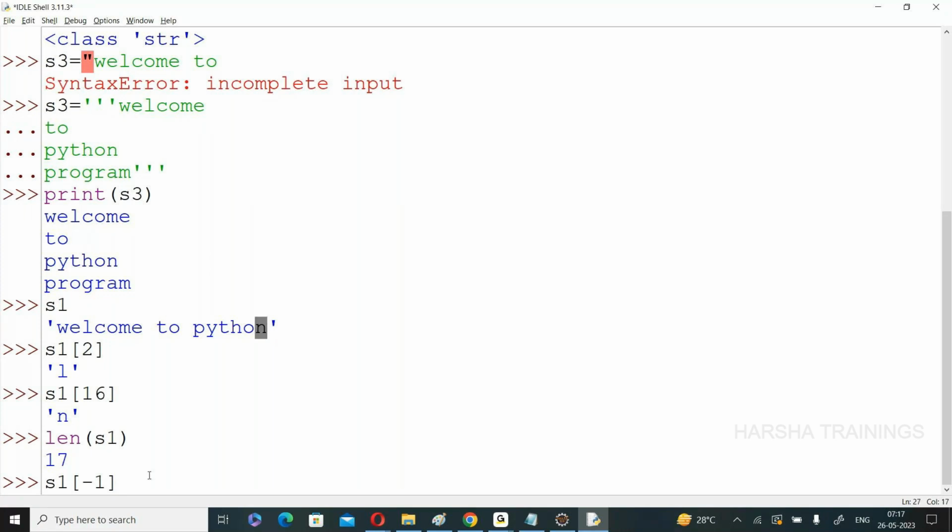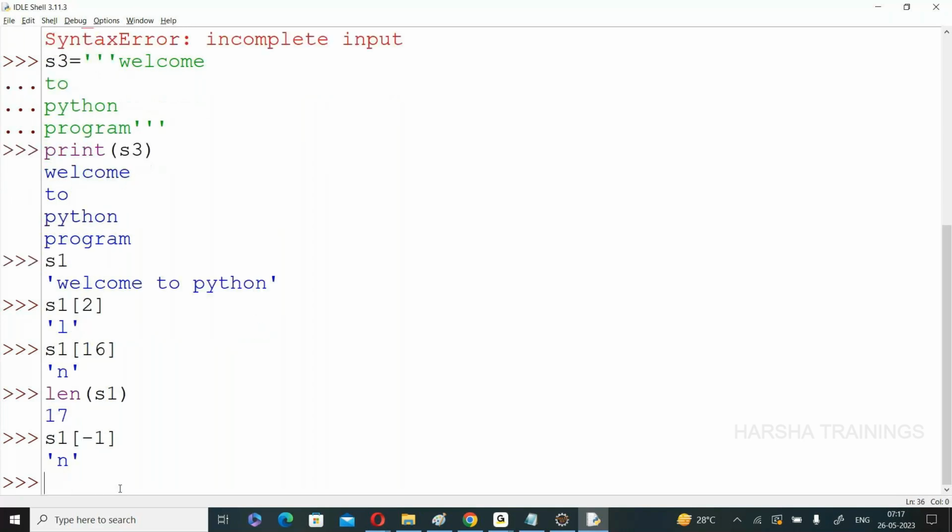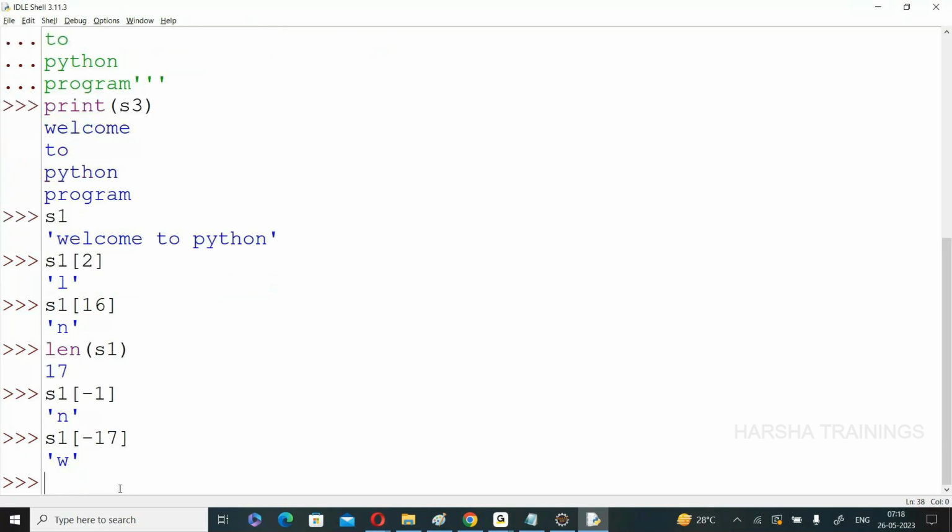Sir, positive means I generally consider 0 in the positive, so it is not possible to place 0 in the negative also. Yes or no? If both are 0, it is difficult to extract from the starting and ending. See, S1 of -1 is equal to N. S1 of -17, the last character, W. I think you clear the point.